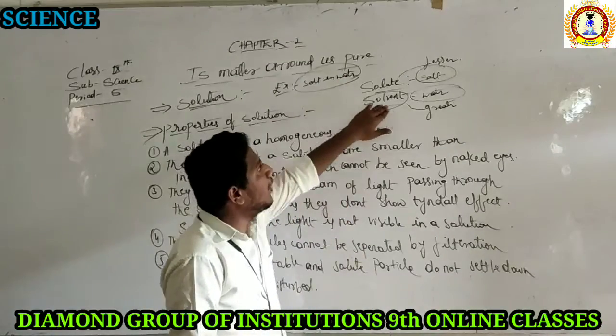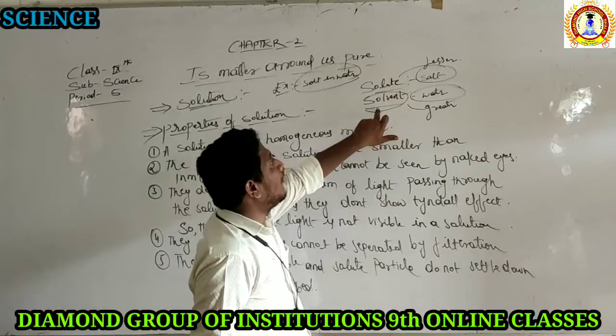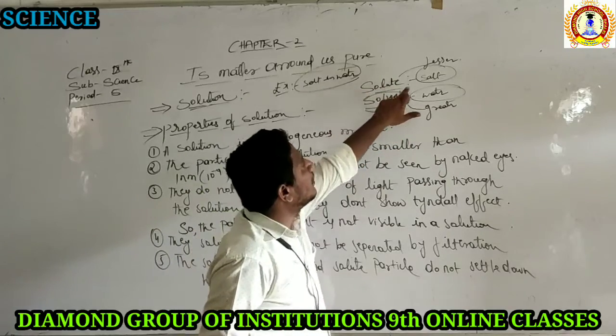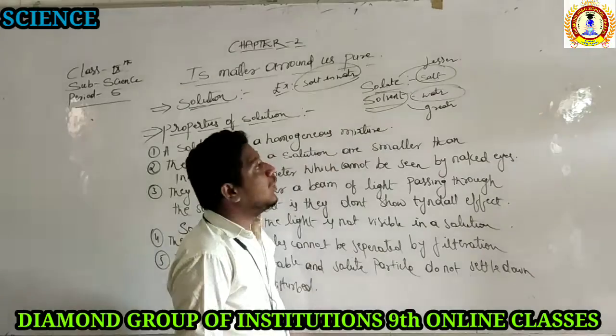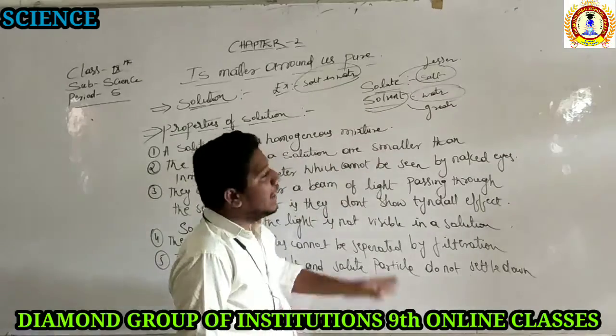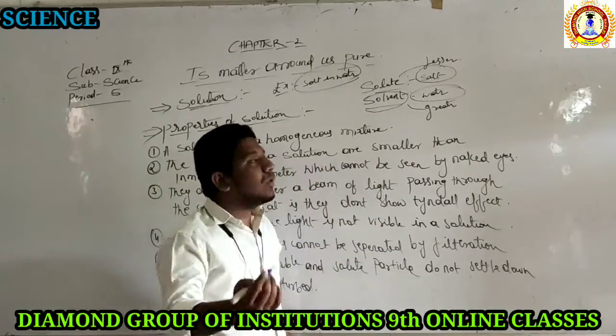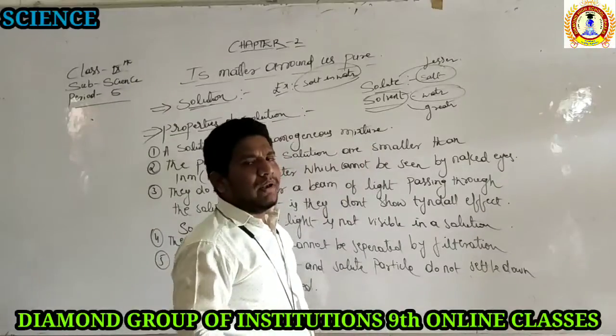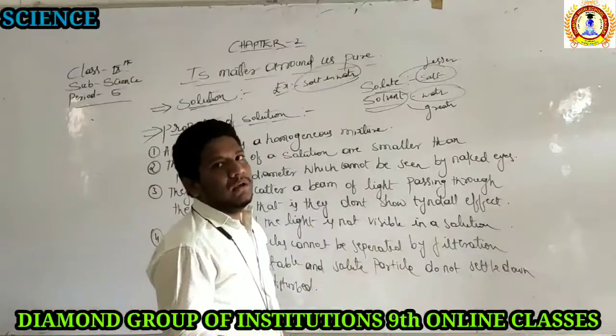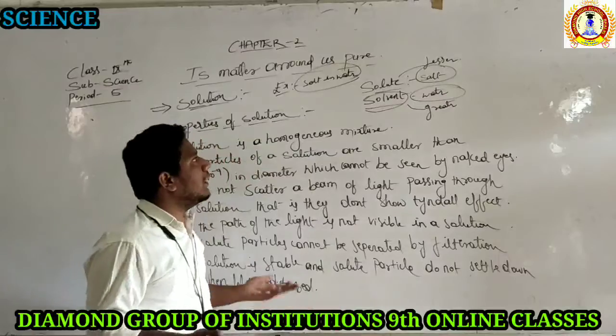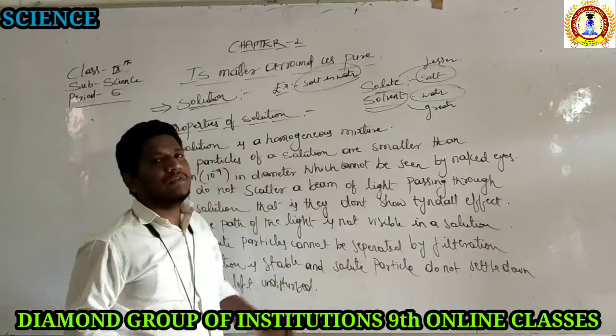We took water as one example of a solvent, and salt as one example of a solute. Don't think that these are the only solvent and solute. They are examples. Even alcohol is one of the solvents, right? So there are many solvents. Petrol is one of the solvents. So there are all these different solvents, in which water is also one of the solvents.